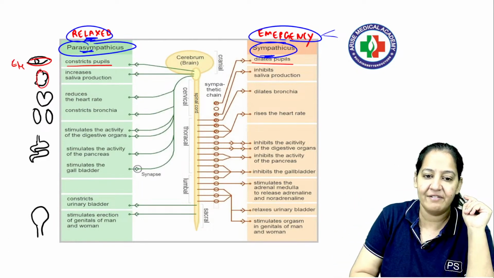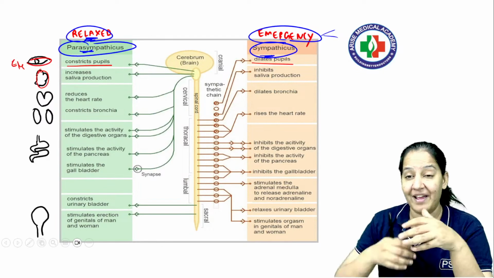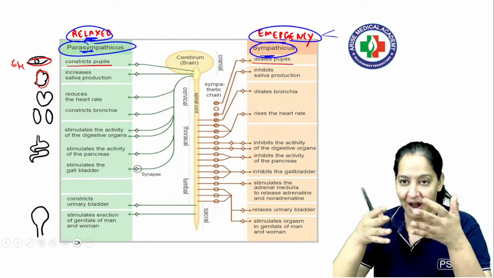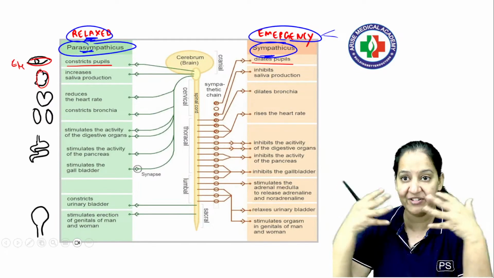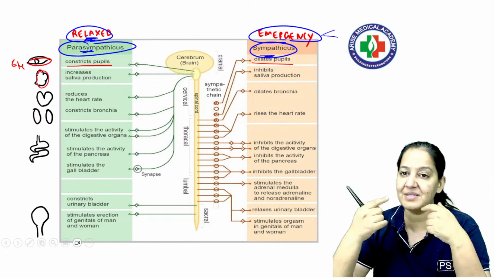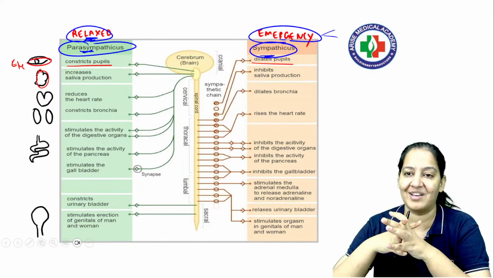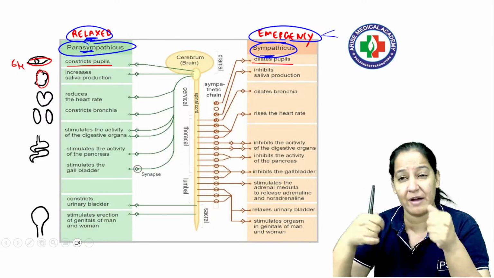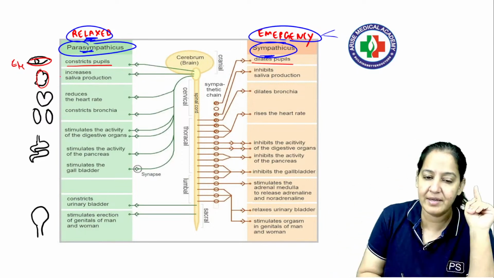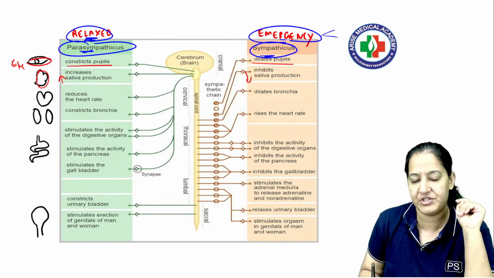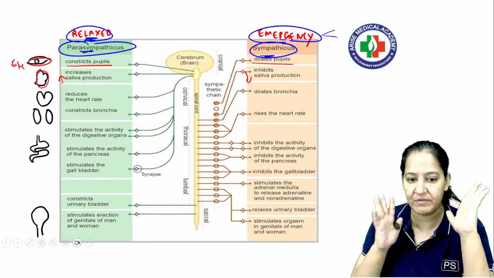Coming to the salivary gland, whenever we are relaxed we want to eat. I am very hungry, I didn't have my dinner by the way. So after the session I am feeling hungry, my salivation is there, I can eat. But in an emergency your mouth will be dry like anything. You don't have time to eat food, you have to run, save your life. So here increased salivation, here decreased salivation. Got my point? In the salivary gland also we have both, right?